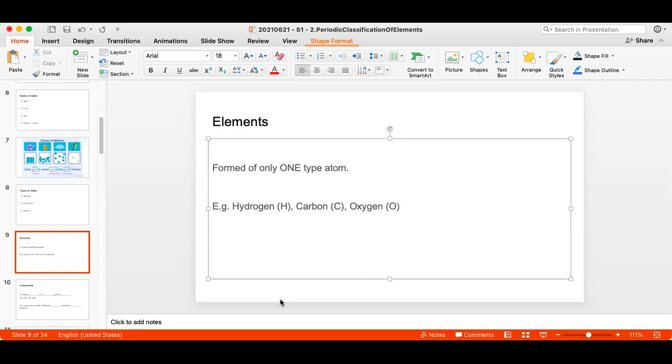Hydrogen, carbon, oxygen are very, very common elements and very important for us because they create life. All living organisms are made up of hydrogen, carbon, and oxygen. That is why they are also called organic elements. The compounds made up of carbon, oxygen, and hydrogen are called organic compounds. This we studied last year.